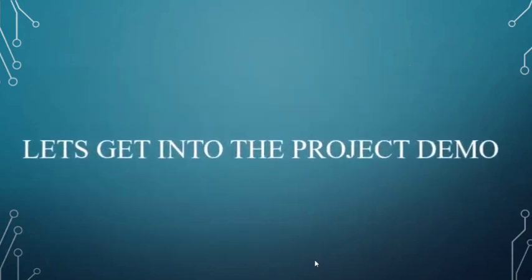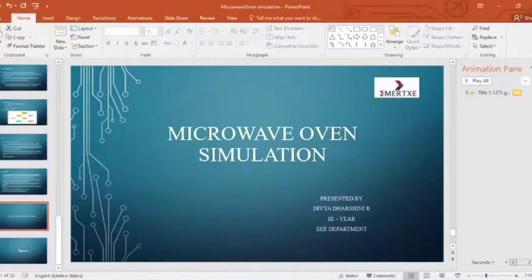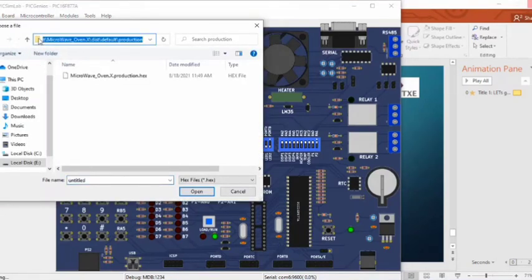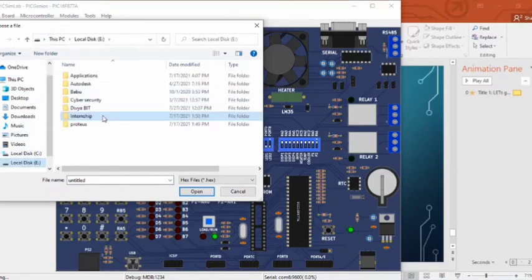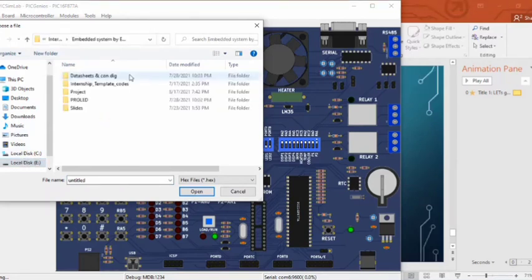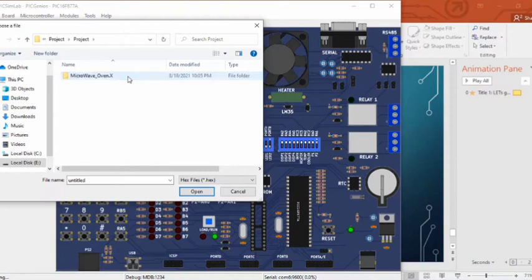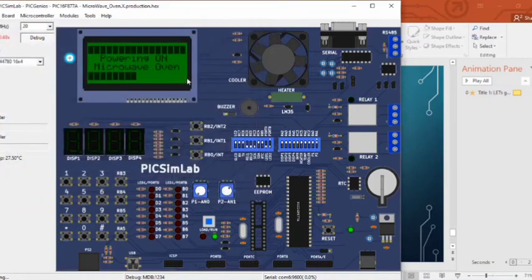Let's get into the project demo. Let me open the file. The file is loaded and it's showing the four different modes of cooking: microwave mode, grill mode, convection mode, and start mode.